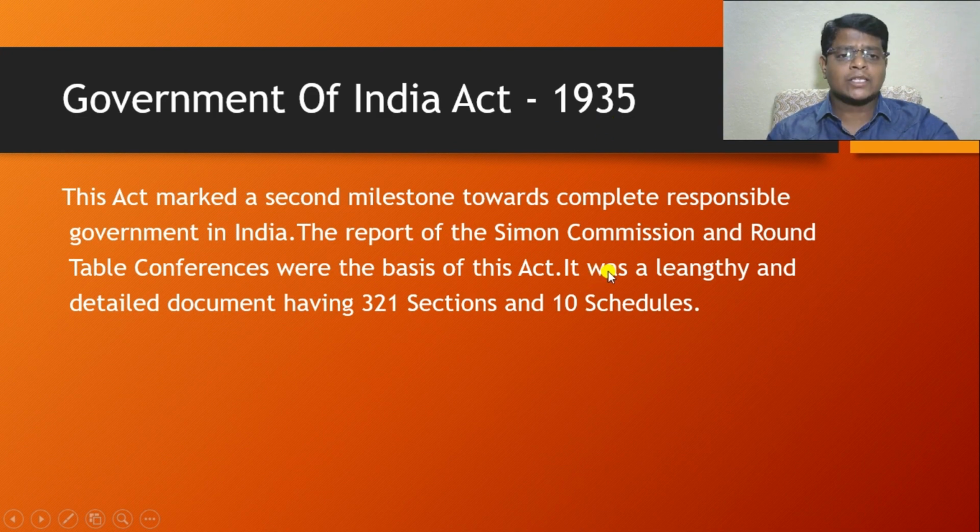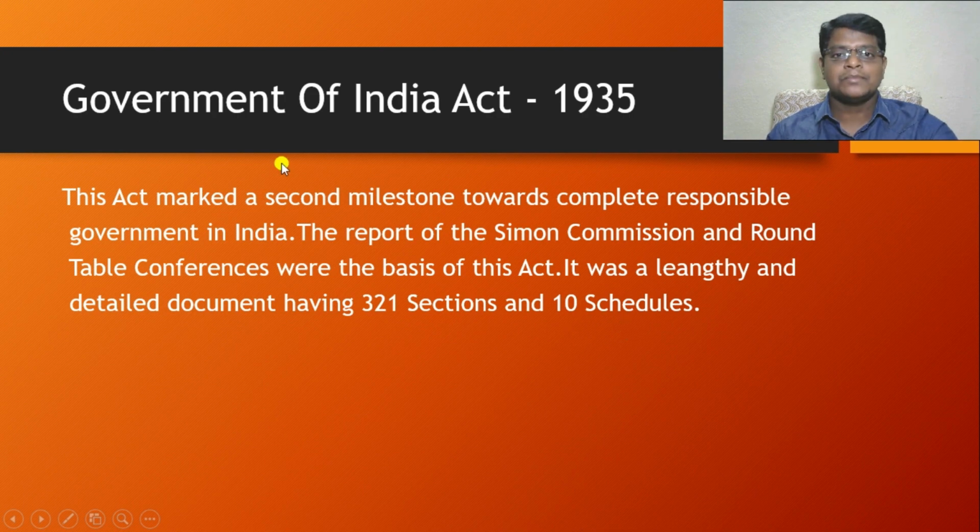This act was a lengthy and detailed document which consists of 321 sections and 10 schedules. It is the lengthiest act passed by the British government towards reforms in India.